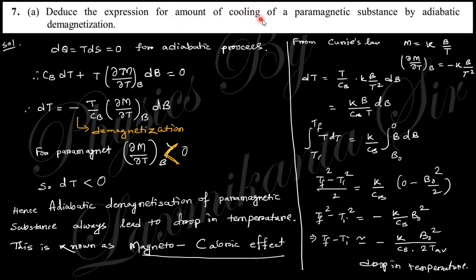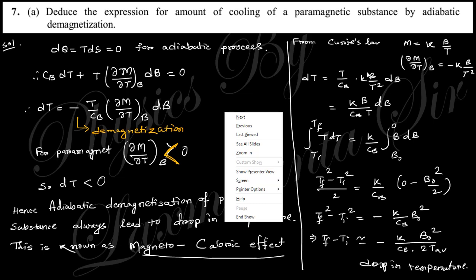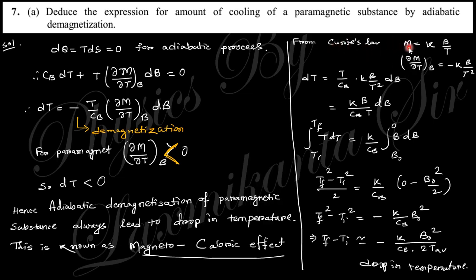Deduce the expression for the amount of cooling of a paramagnetic substance by adiabatic demagnetization. So dq equals TdS. For adiabatic, this is 0, and for magnetic material, the combination of the first and second law will be like that, and dT will be this one. So the negative sign signifies the demagnetization, and this is negative for paramagnetic material, hence dT is less than 0. So adiabatic demagnetization of a material always leads to a drop in temperature. In the other expression, you can just use Curie's law, and you will finally obtain a negative sign, that is, with demagnetization the material temperature will be reduced.